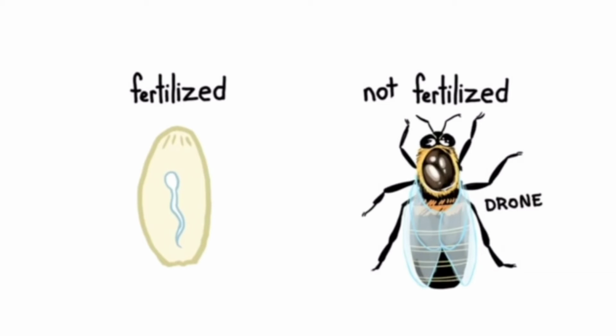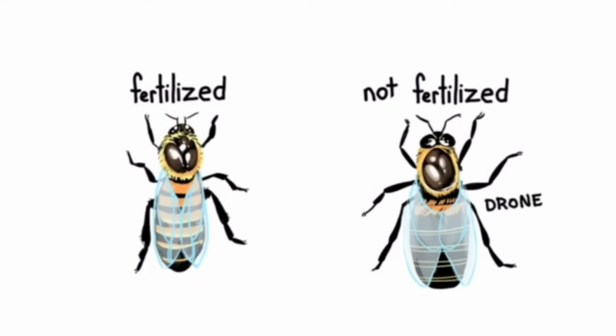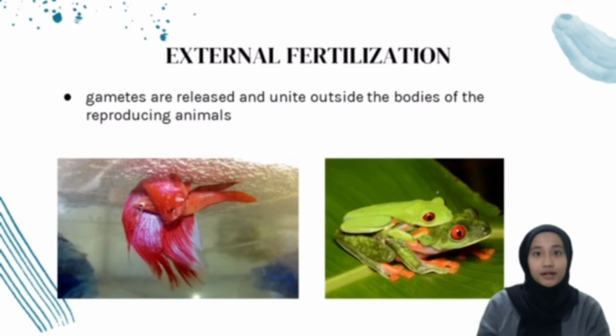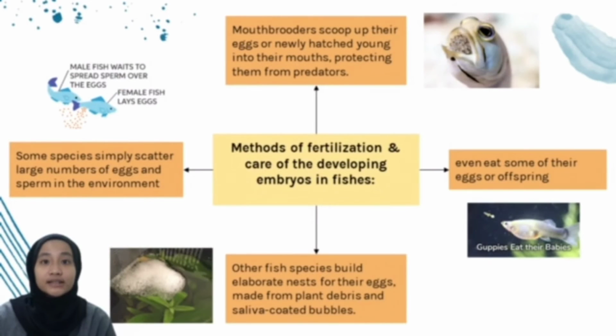If no sperm is released, the unfertilized egg will become a male, or drone. This is called a haploid egg, because it only has one set of chromosomes. If sperm is introduced, the fertilized egg will become a female. This is a diploid egg, because it has two sets of chromosomes. Many aquatic animals practice external fertilization, in which the gametes are released and unite outside the bodies of the reproducing animals. Among fishes, methods of fertilization and care of the developing embryos vary greatly.